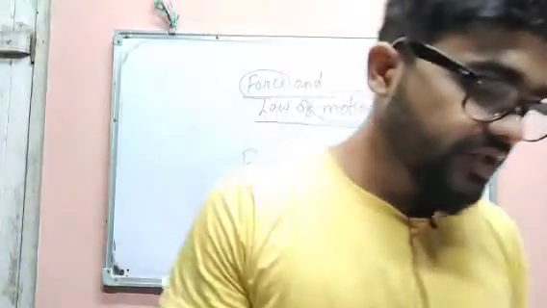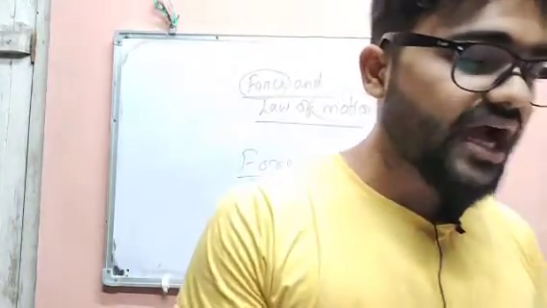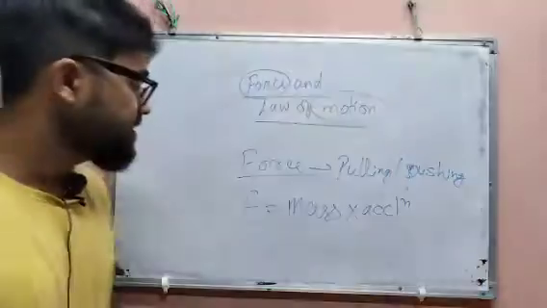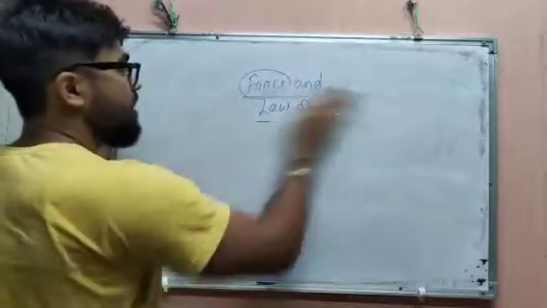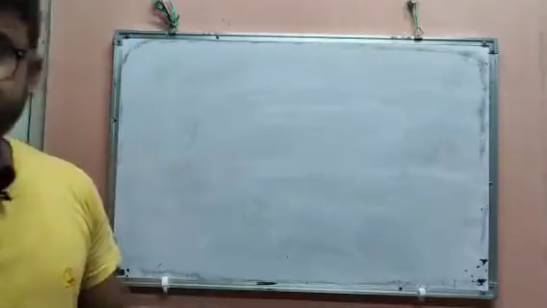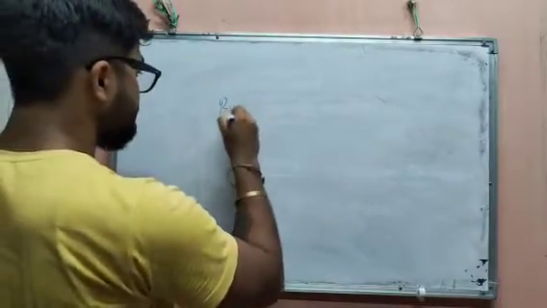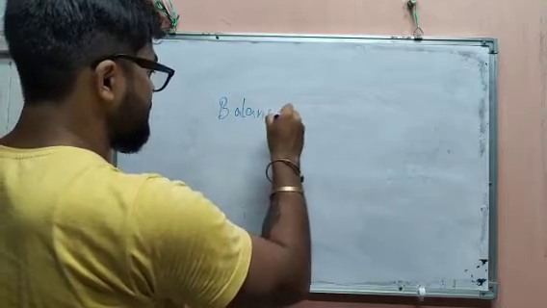According to this, force is classified into two parts. Number one is balanced force, and number two is unbalanced force.